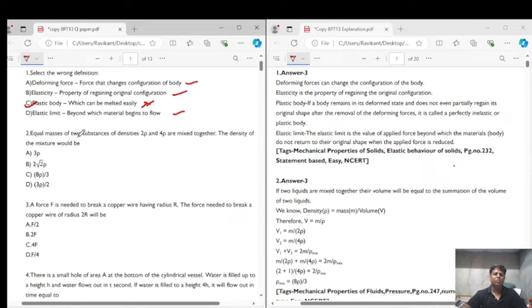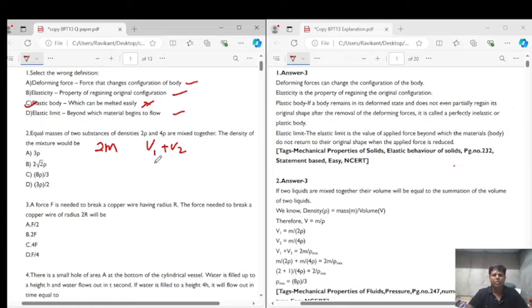It says that equal masses of two substances of density 2 rho and 4 rho are mixed together. The density of the mixture will be? See, there are two same masses. Let the mass of one substance be m. If they are mixed, the total mass will be 2m, and the total volume will be V1 plus V2.